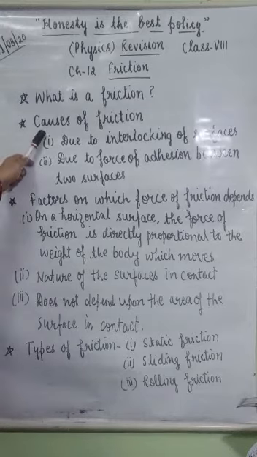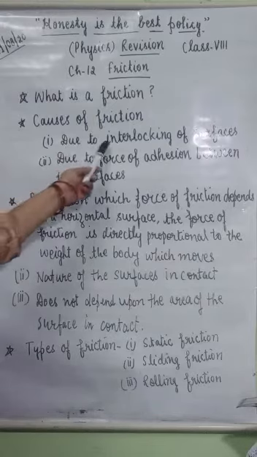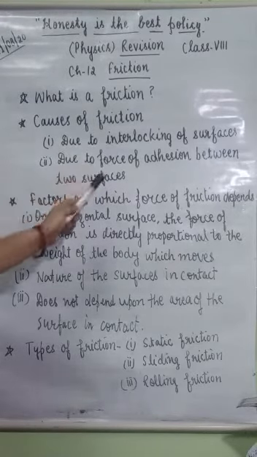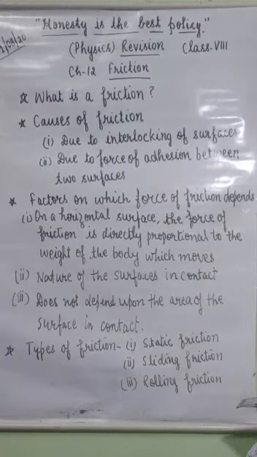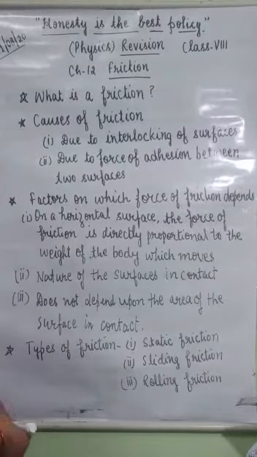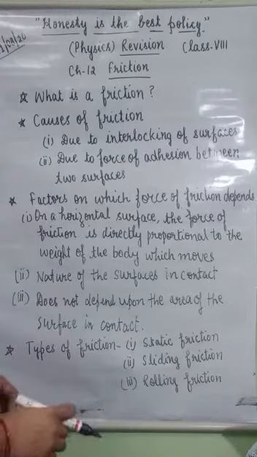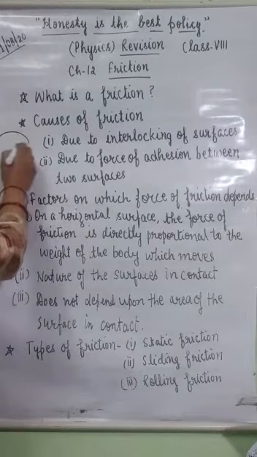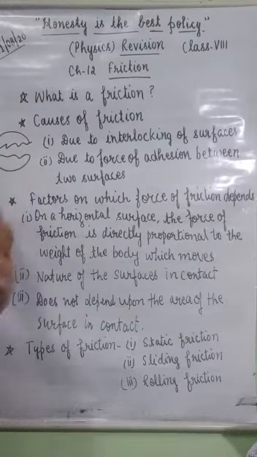Next, what are the causes of friction? There are two causes of friction: due to interlocking of surfaces and due to force of adhesion between two surfaces. When two rough surfaces come in contact with each other, there are some notches present on the surfaces that interlock with each other and cause friction.